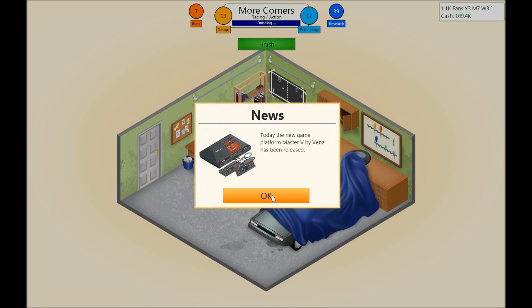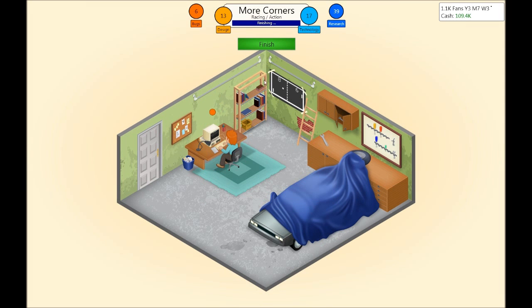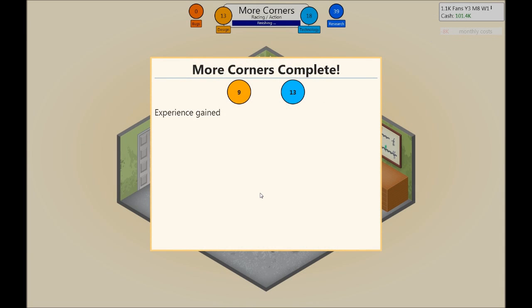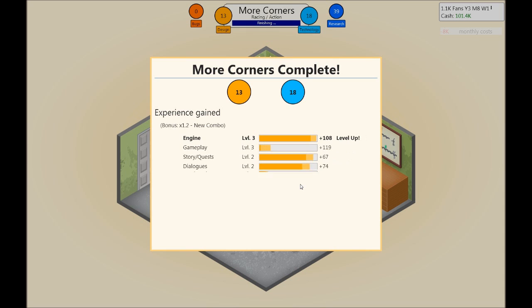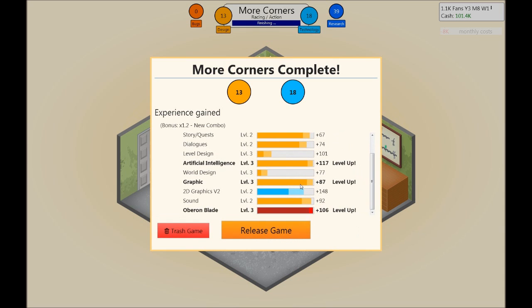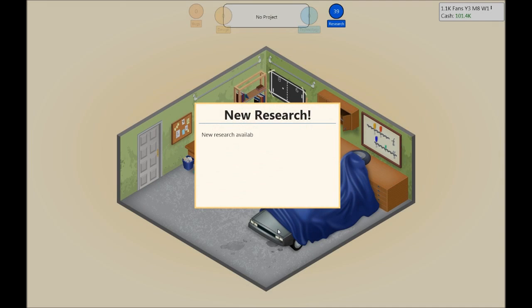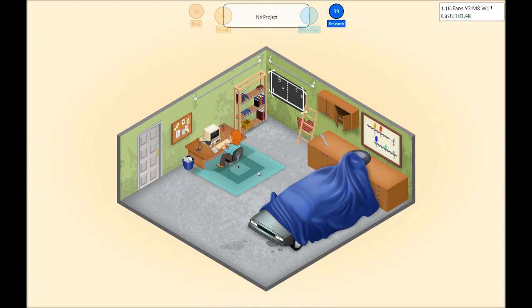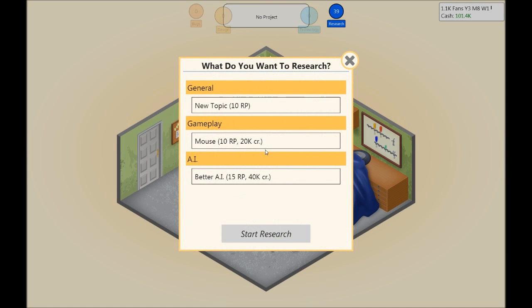The new game platform Master V by Vena has been released. Okay. Master 5. Is that a Sega Mega? And the bugs are squashed. 1318. No records. New combo. Some level ups. Nice. And better AI. We are gonna do research on the mouse.